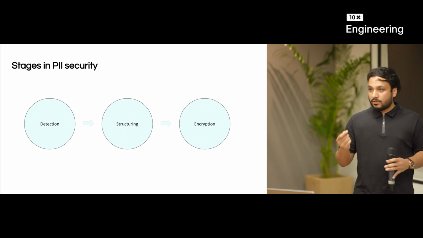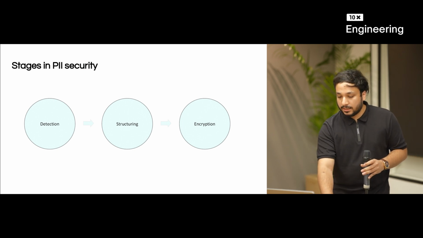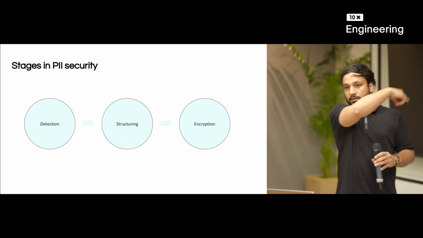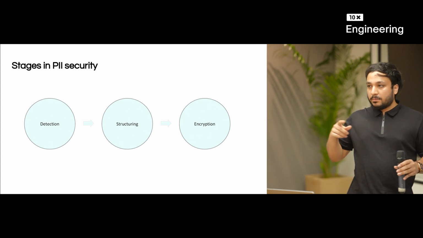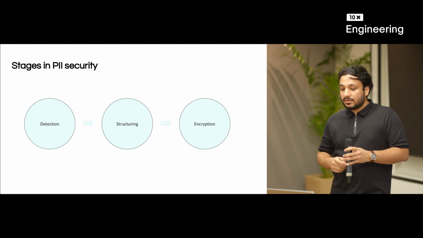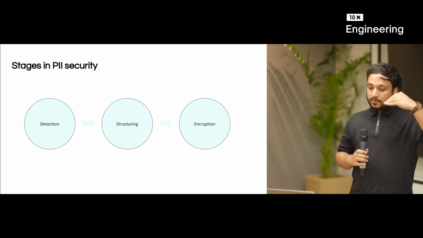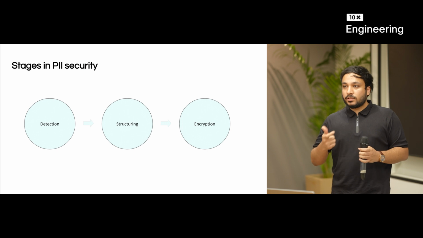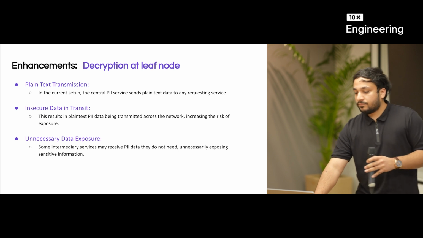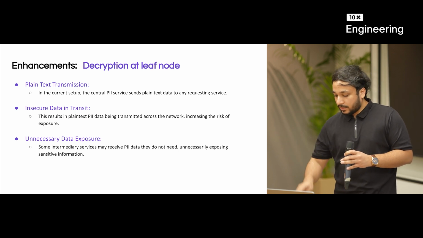One enhancement which I want to talk about is, in this earlier design, you can see security services decrypting the data and passing it to central PII services, right? Now wherever this data is being passed in the request lifecycle, everywhere the data will be flowing in plain text, correct? So what you want to ensure is that only the required service gets the plain text data, else in the request journey, whatever in the network, in transit, the data should be in encrypted form itself, right? So this is an enhancement which we are targeting. We are calling it decryption at leaf node, right? Where it is required, just decrypt there only, do not decrypt at security service end.